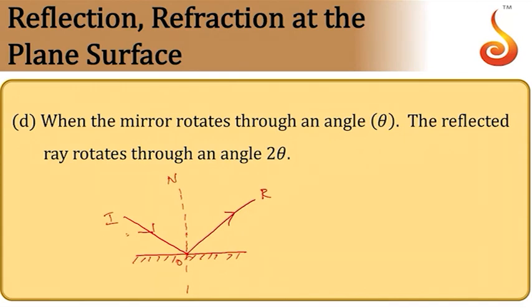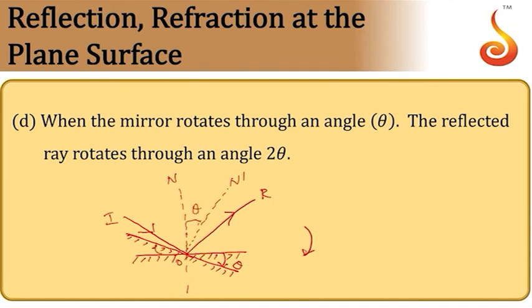Now keeping the incident ray direction as it is, if the mirror is rotated to this position through an angle theta, so now I am rotating the mirror in this direction, this is clockwise direction. Then what happens? The normal to the surface also gets rotated. So this will be the new normal ON dash. So this also rotates through an angle theta.